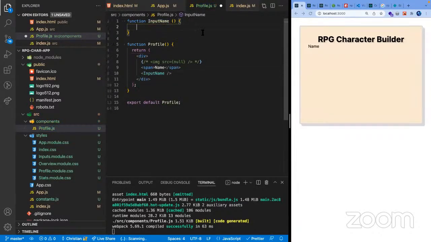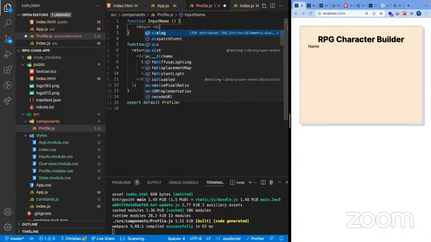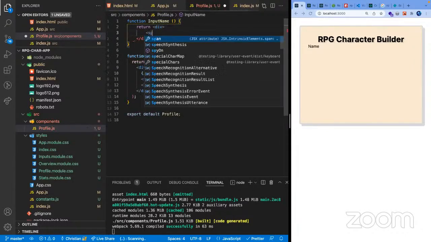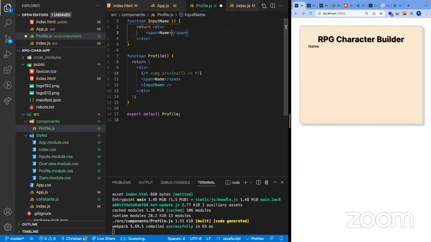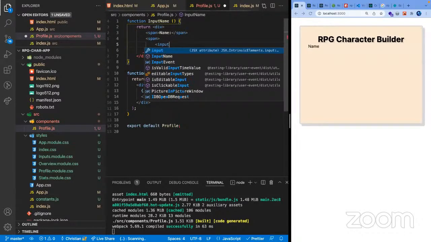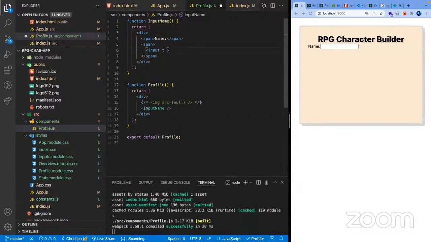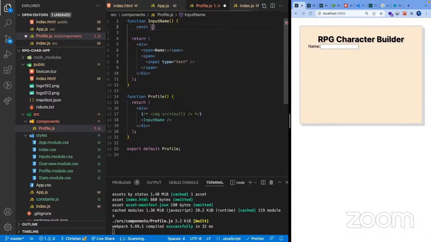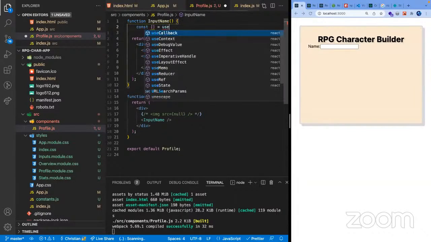And in here, we're gonna create another div inside where we're gonna have our span of name to show that, and then another span for our input. And let's do a type text. And then, yeah, let's see here. Let's add our hooks now. So there's a way for us to persist our values. And that's going to be called useState.